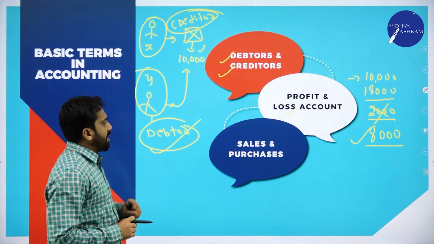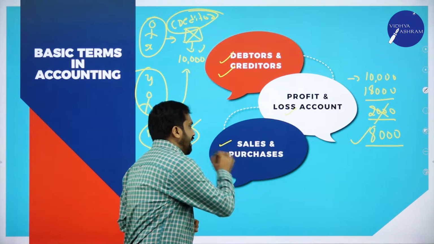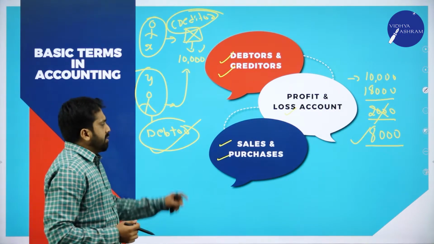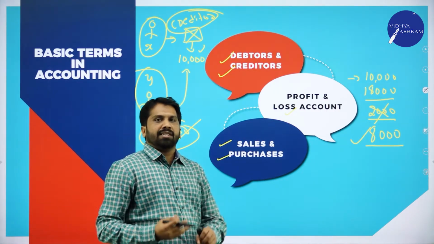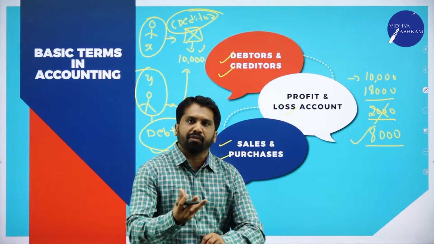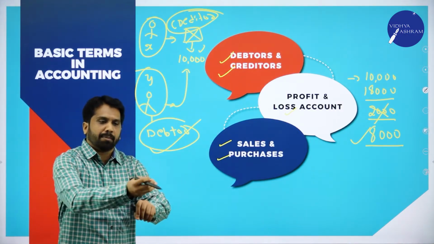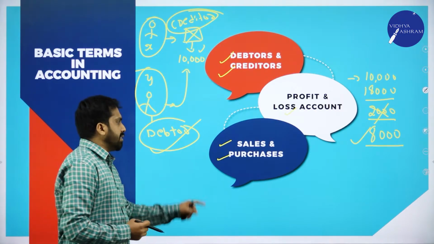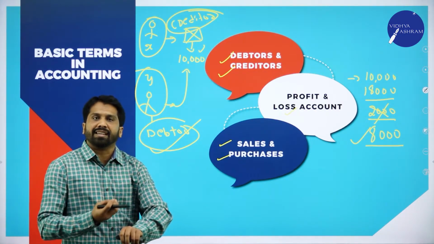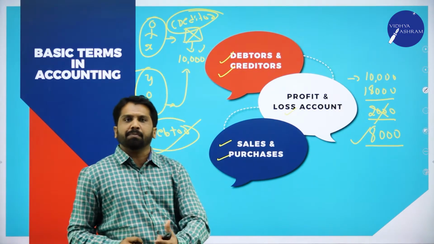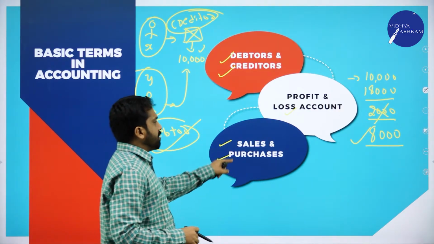Next, the last thing is sales and purchases. Easy to understand. You are running a business. If you are giving your goods for money, that is sales. You are a customer, you are purchasing something, that is called purchase. You are collecting or receiving goods, that is called as purchase. Simple. You will not get questions on these things.